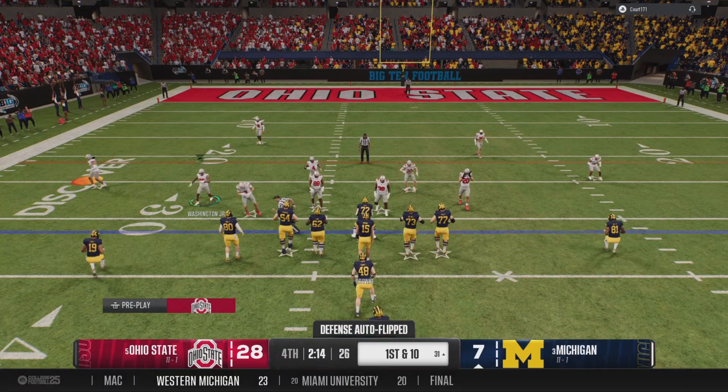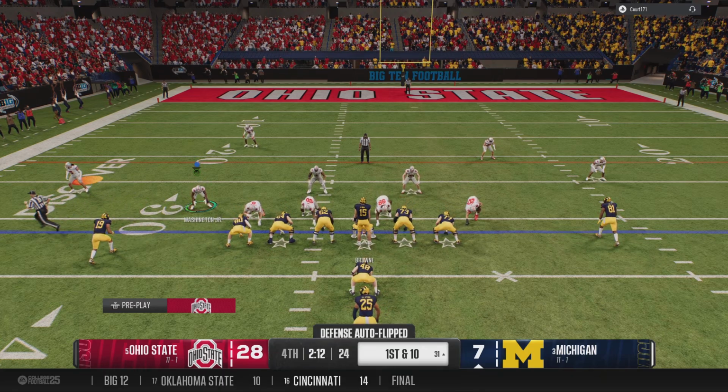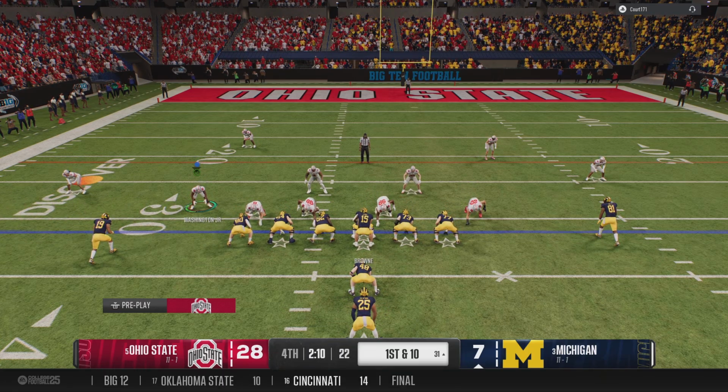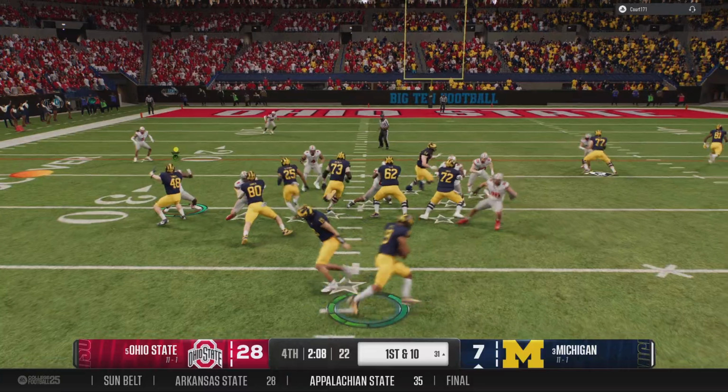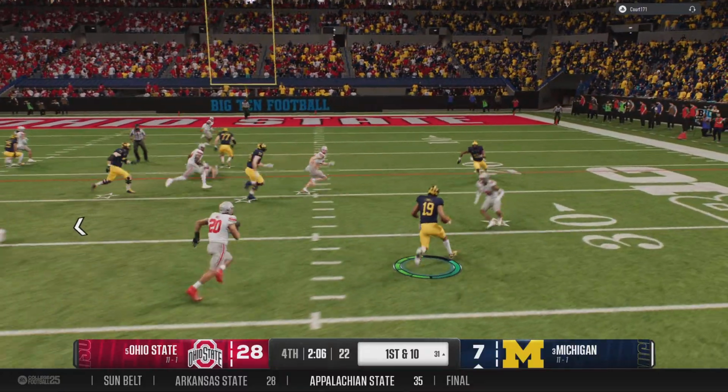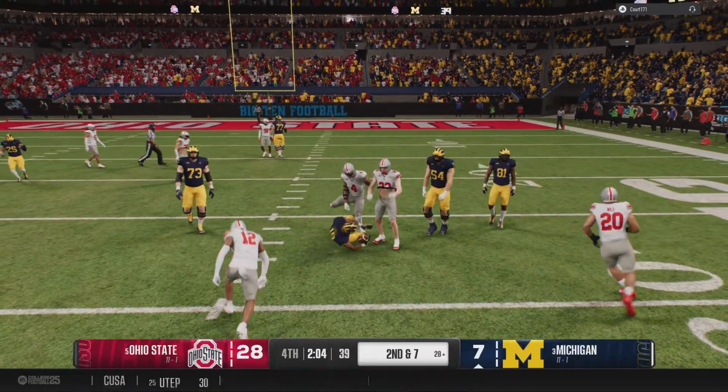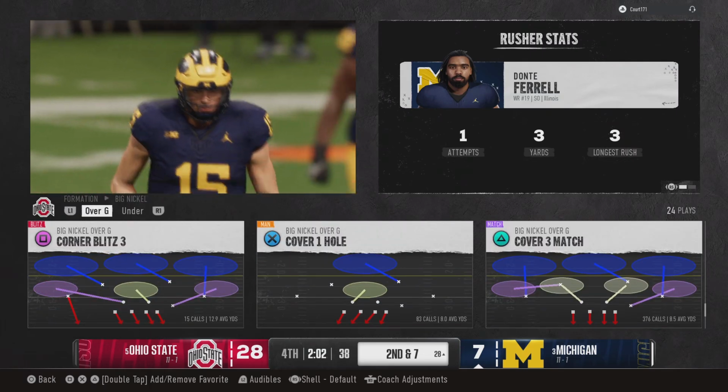The Wolverines with 1st and 10 here. Oh, here comes the reverse. The gain is 3 yards. Brings up a 2nd down and 7.